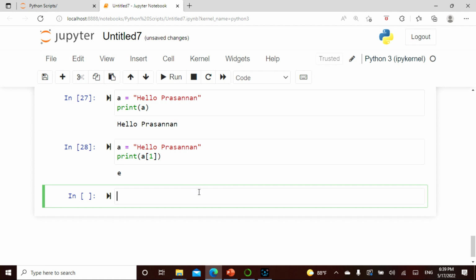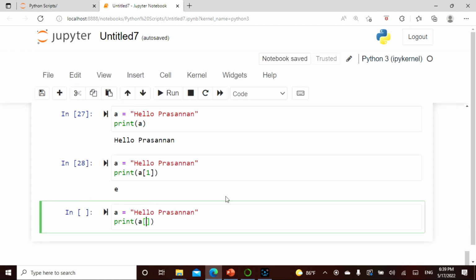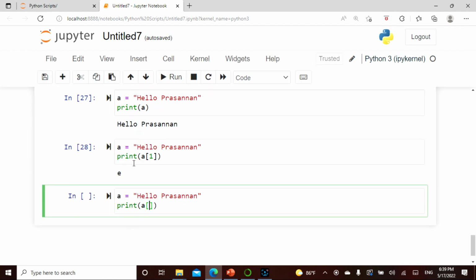The next thing we are going to do is slicing. I'm going to take the same thing, a equals hello Prasannan, and print a, and when you want to slice something, I say give me from 0 to 5.